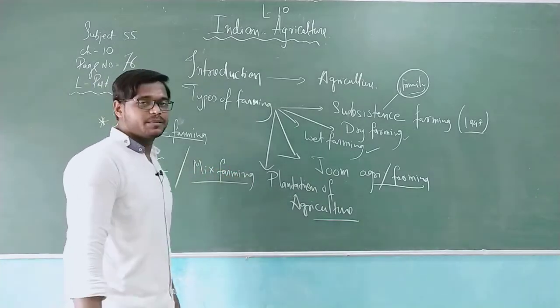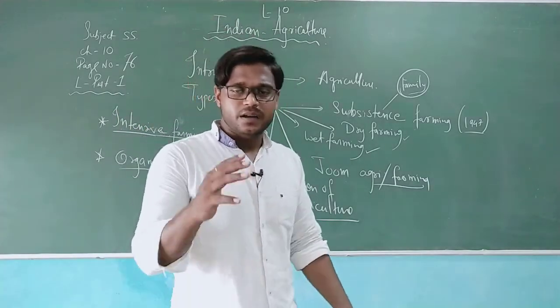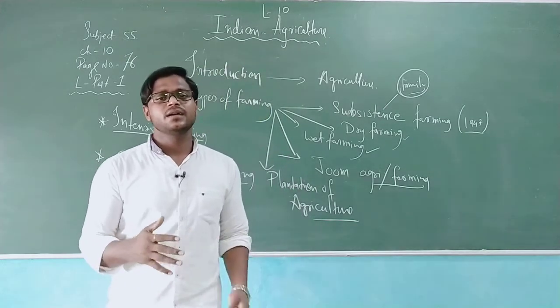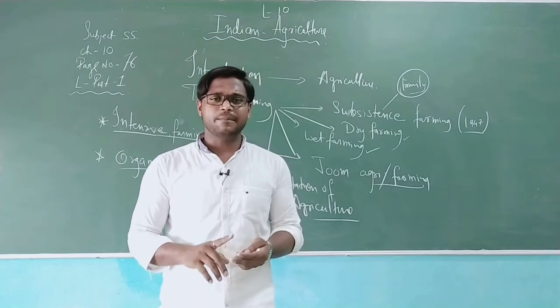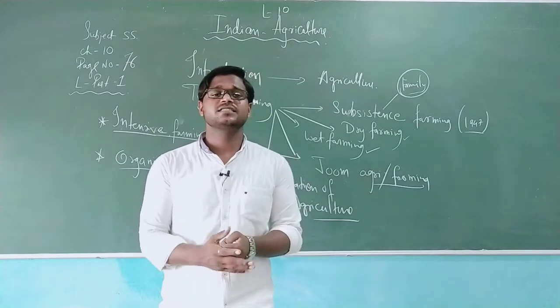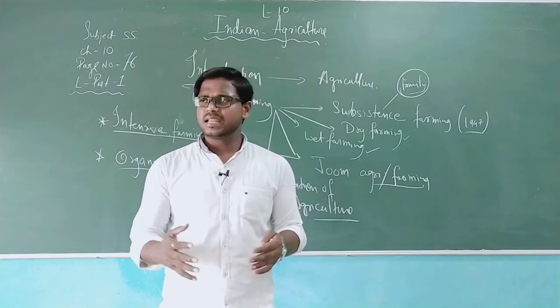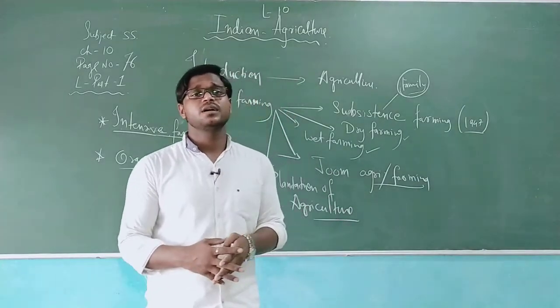Now what is mixed farming? Mixed farming means we are focusing on the basic three crops: kharif crops, rabi crops, and zaid crops. So we can say that cattle rearing, poultry farming, and apart from that sericulture, apiculture, pisciculture, and horticulture are simultaneously working at the same place or at different places by different owners.